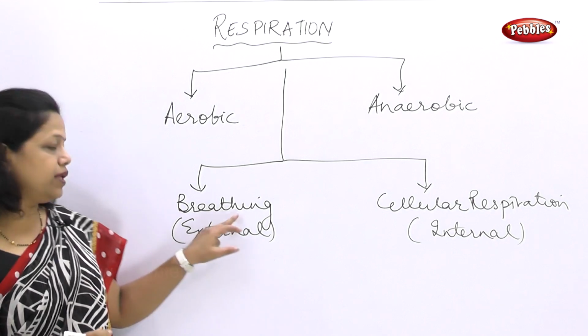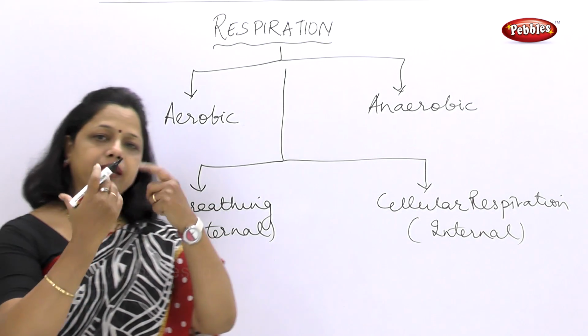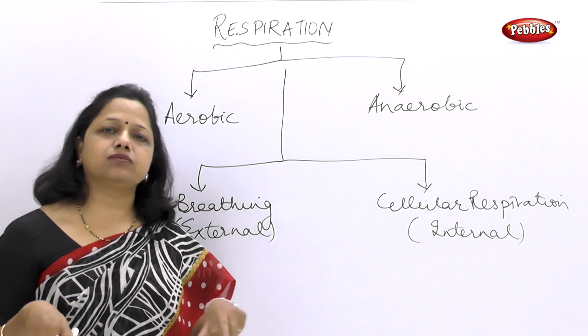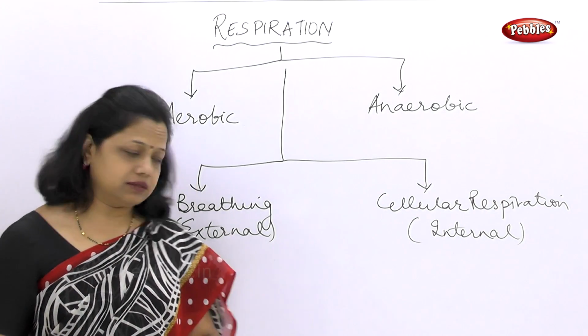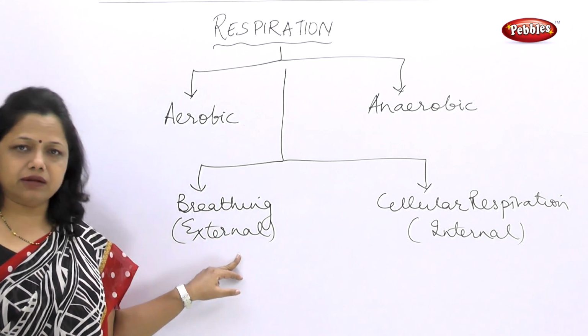In breathing, we are only concerned with how the air goes inside the lungs, and how the waste material, the carbon dioxide, comes out through the air outside the lungs. When we are only bothered about breathing, that is called external respiration.